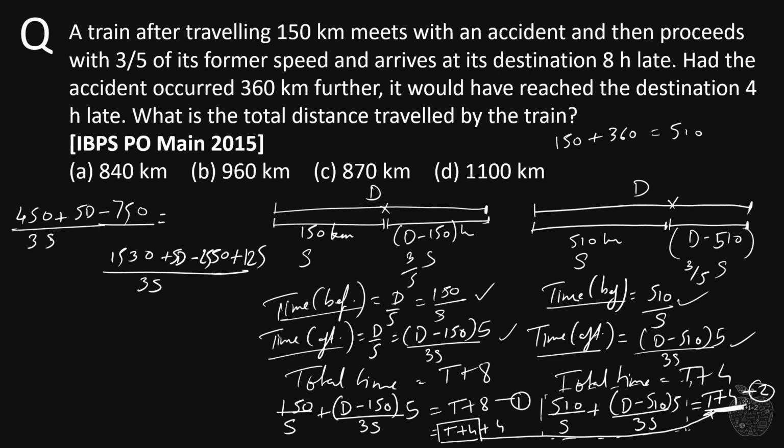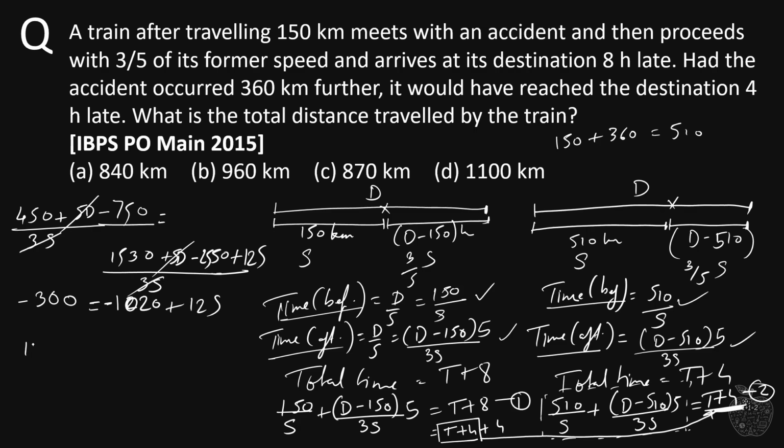Now let's simplify. 3s gets cancelled, 5d gets cancelled, so what are we left with? We are left with 450 minus 750, which is minus 300, is equal to 1530 minus 2550, so it would be minus 1020, plus 12s.